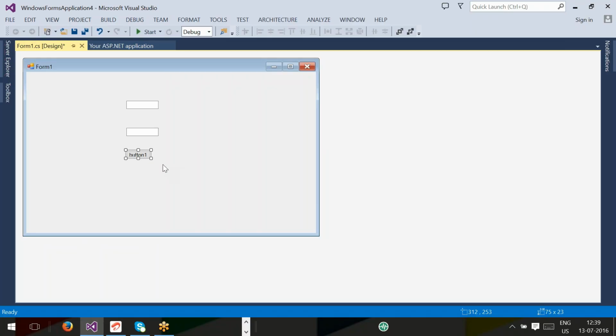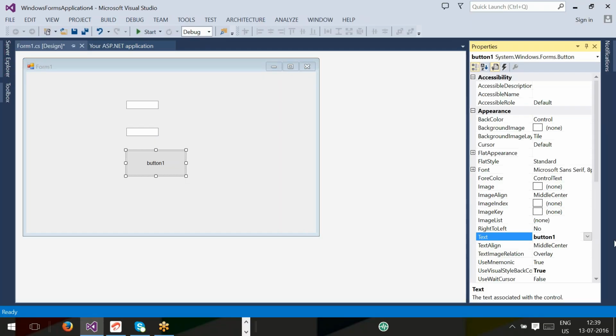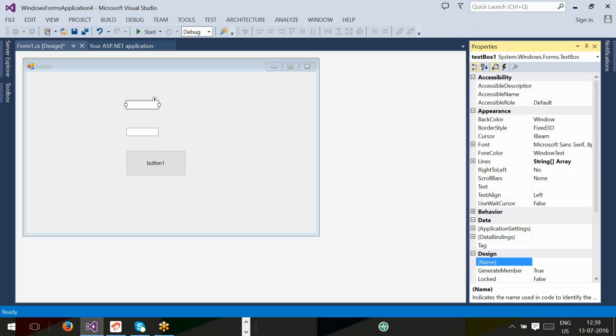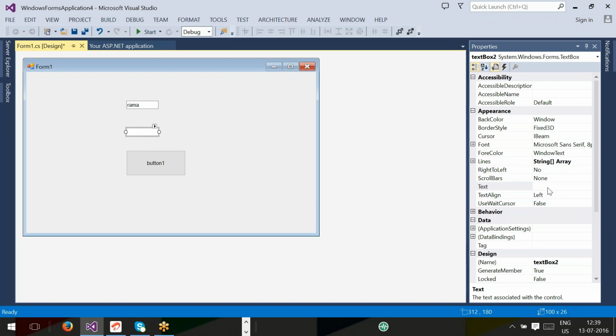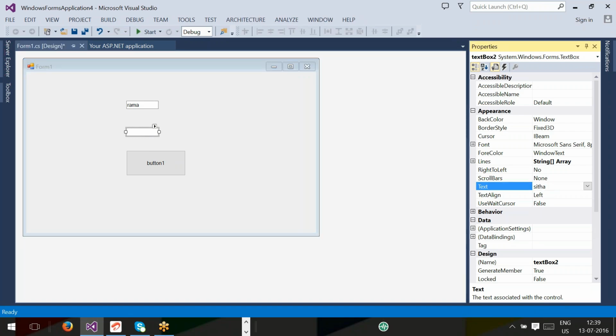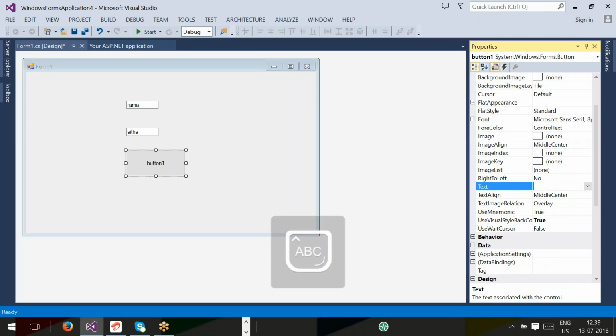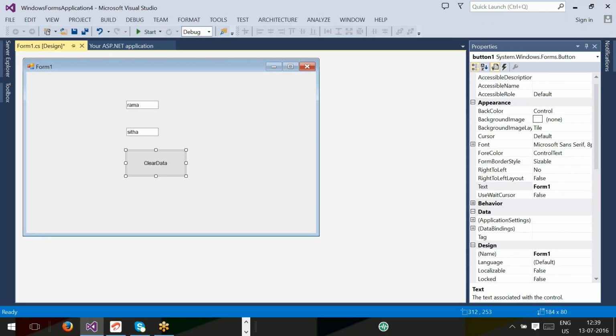Again I'm opening the properties window. You see the properties window. Text box 1, go to the property called Text. Text is Rama. Text box 2, Text property value I am saying Sita. And button text is Clear data. Whenever you click the button, the two text boxes have to clear.